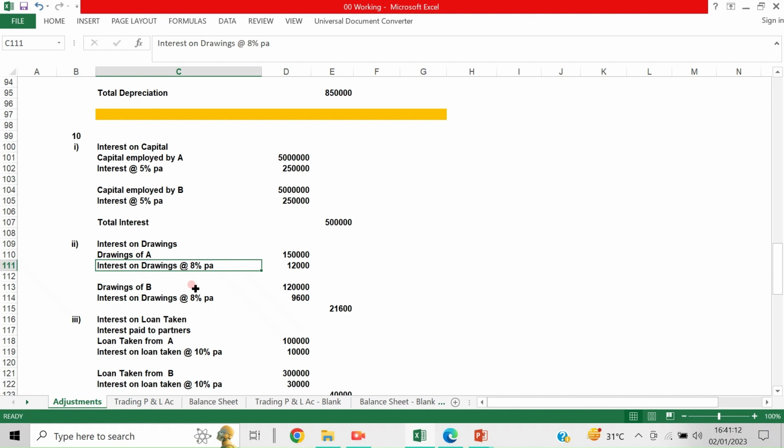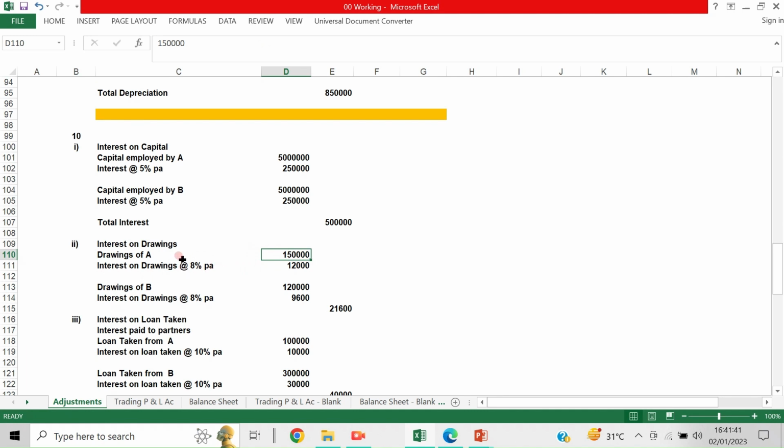So 7% or 8%. If it is a cooperative bank, it is 8%, 9% like that, or if it is a nationalized bank, it will be 6% to 7%, and private bank 7% like that. And the rate keeps changing depending upon the RBI's inflation control and all. So that you will come to know later. Now drawings of A, I have taken as 1,50,000 as an example.